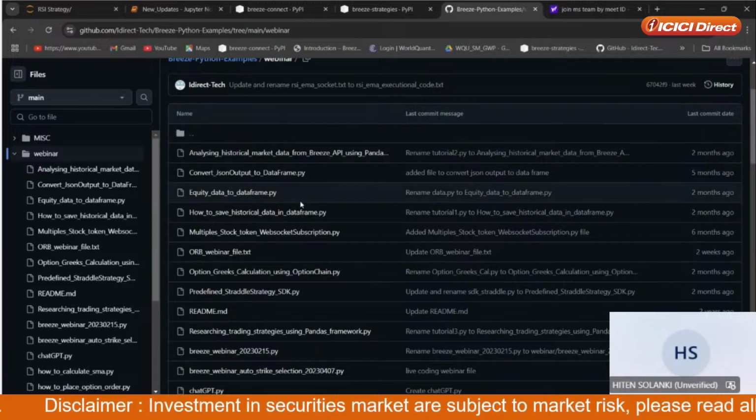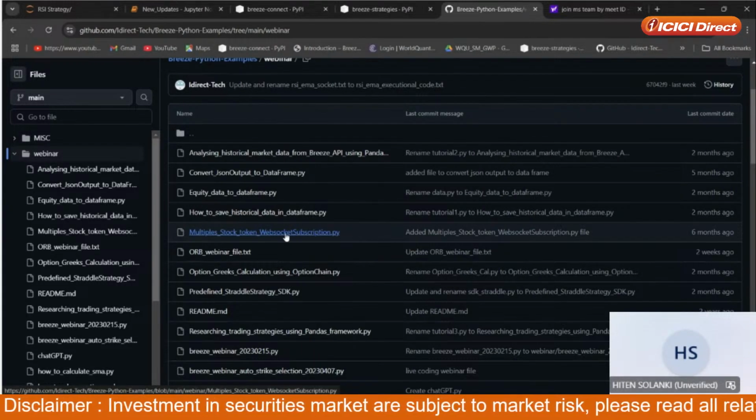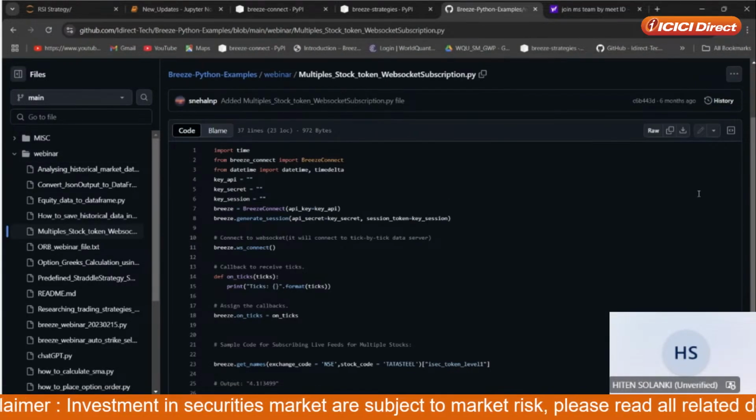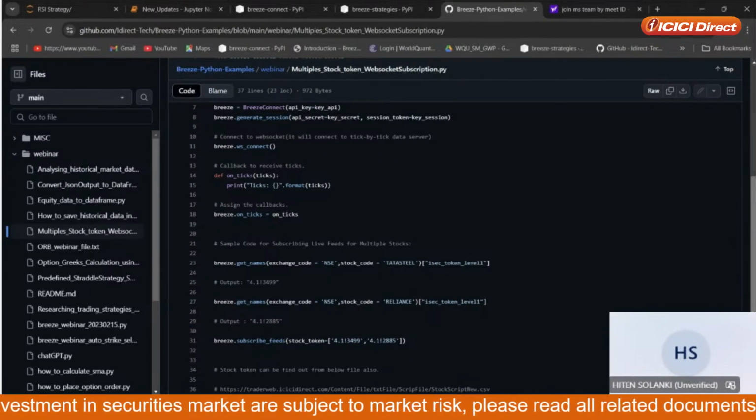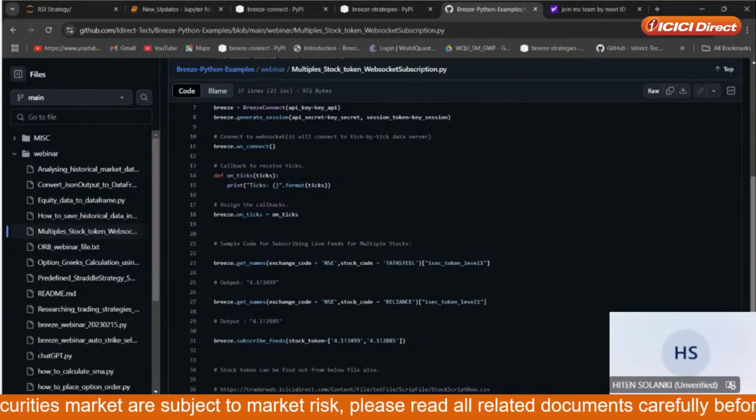So this is the code, multiple stock token WebSocket subscription. This is for the equity part. Suppose you want to subscribe to 10 stocks, so how you can do it. But if you want to do it for FNO, then definitely we are going to upload that code also.